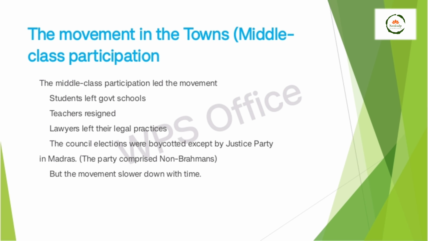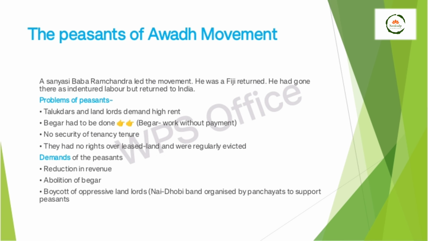Again, the peasants of the Awadh movement, led by a sannyasi named Baba Ramchandra, a former Fiji indentured labourer who had returned to India, addressed various kinds of problems. The talukdars and landlords demanded high rent, and they forced the peasants to do begar, meaning without any payment they had to work. There was no security of tenancy tenure, they had no right over their leased land, and they were regularly evicted. So the demand of the peasants during that time was to reduce the revenue as well as to abolish begar, the system of working without payment, and to boycott it.